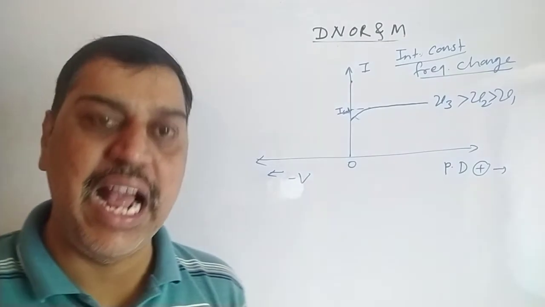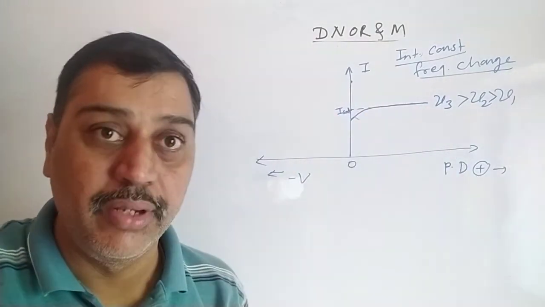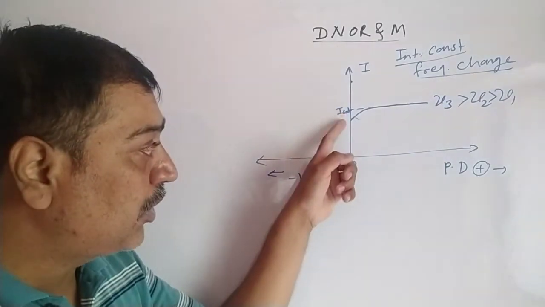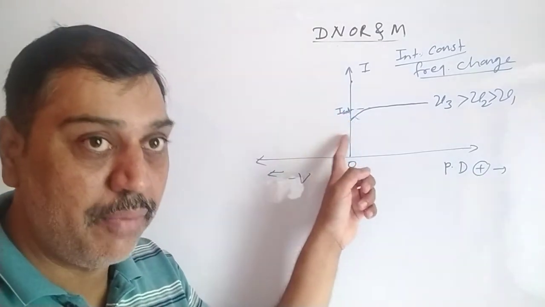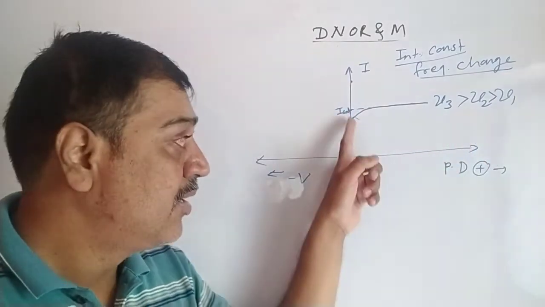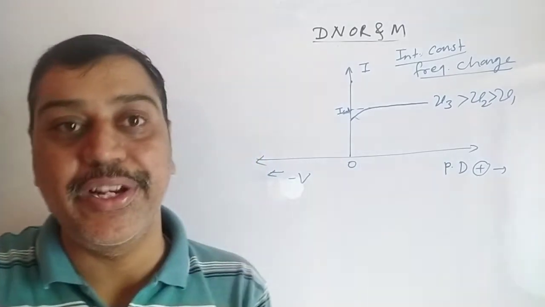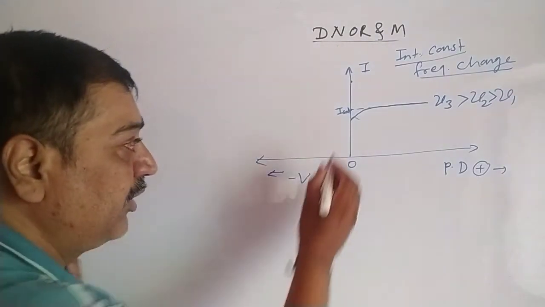It is seen that as we change the frequency, saturation current remains the same. In the initial case, if you remember, we changed the intensity and the saturation current increased. But in case of frequency, if we increase the frequency, saturation current remains the same, but its stopping potential changes. That is a very interesting point here. Stopping potential changes means what?